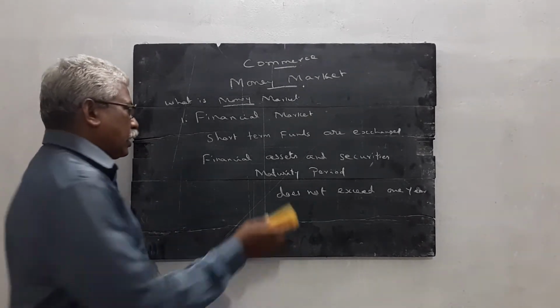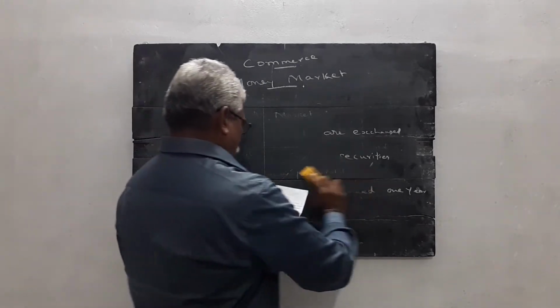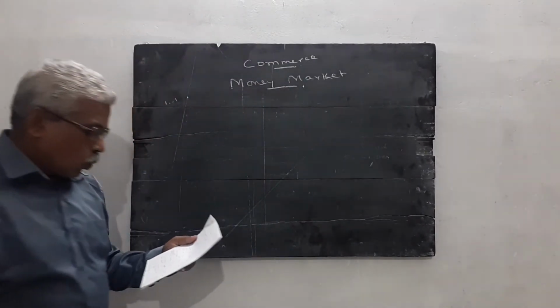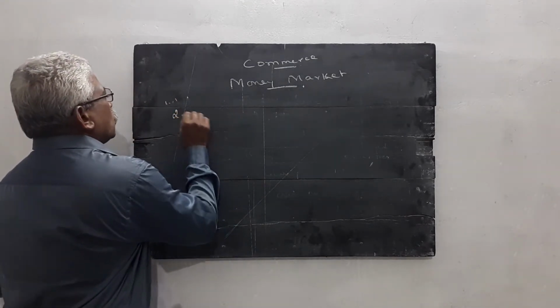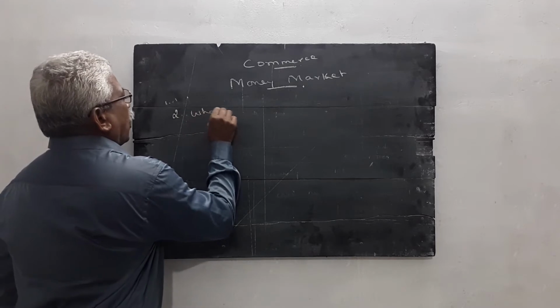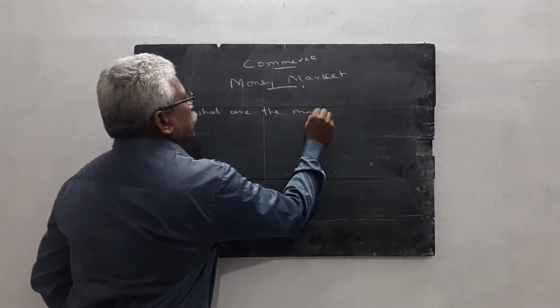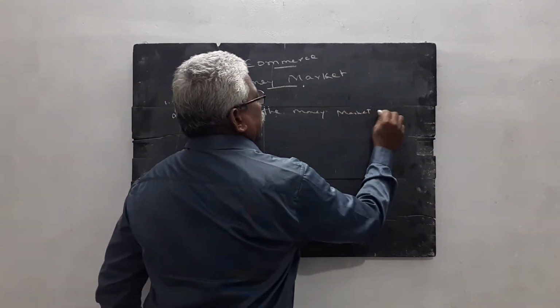Then second question, what are the instruments in the money market? Question number 2, what are the money market instruments?